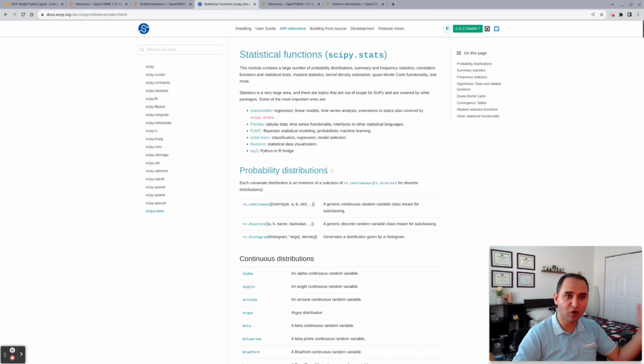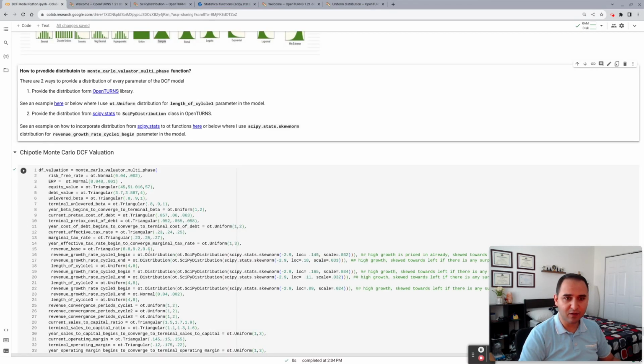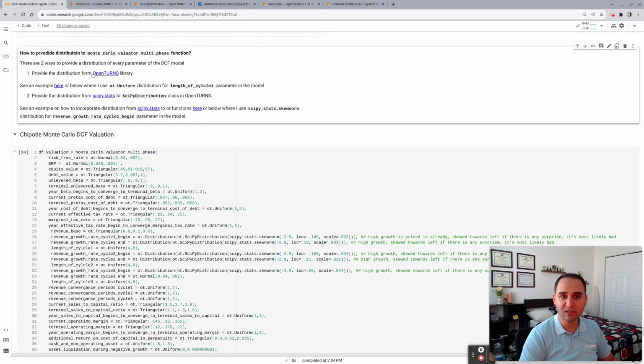It contains pretty much all the probability distributions that we just observed in the graph that I showed you earlier. This is again a great library to have in your arsenal for statistical analysis. The way I have created the model is essentially using OpenTURNS. OpenTURNS has a class named SciPyDistribution where you can provide a distribution from the SciPy library to OpenTURNS. And OpenTURNS itself has most used statistical distributions such as normal, uniform, and so on.